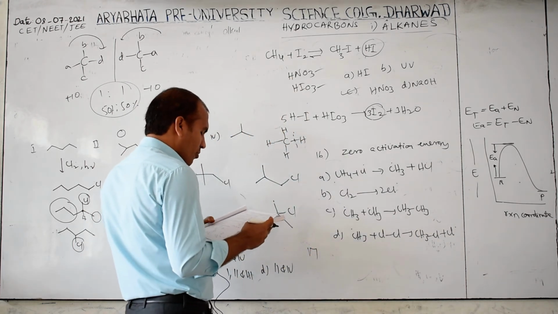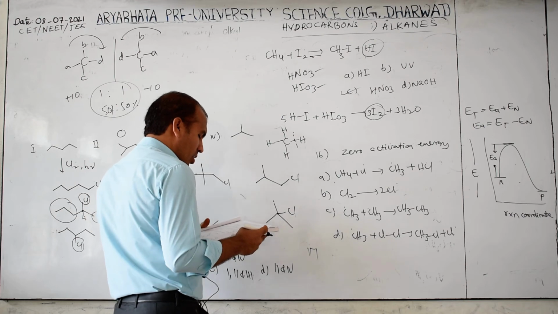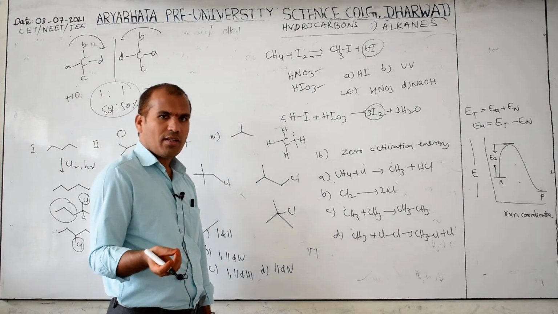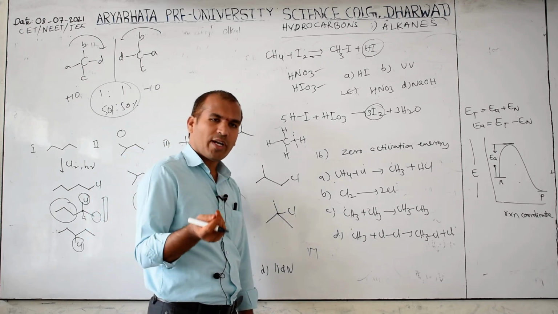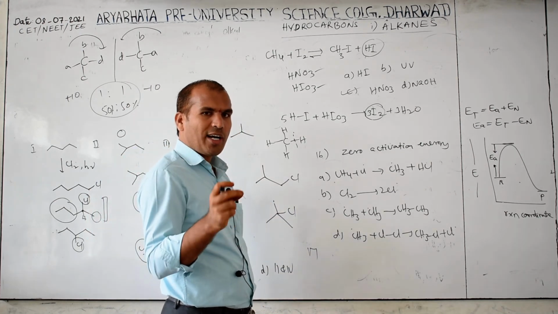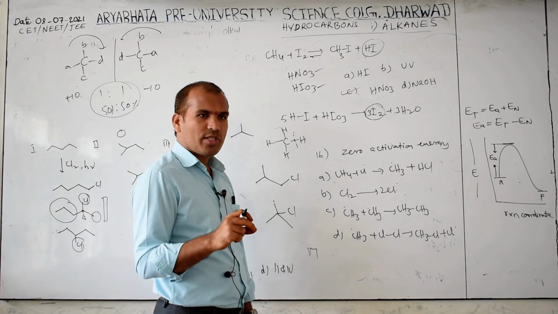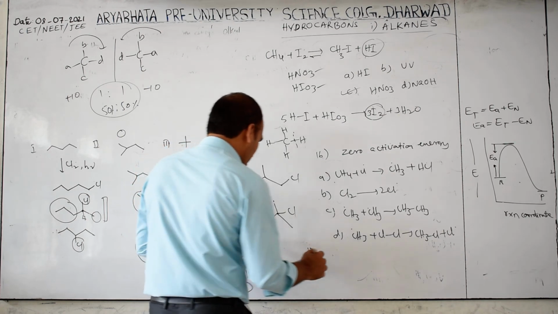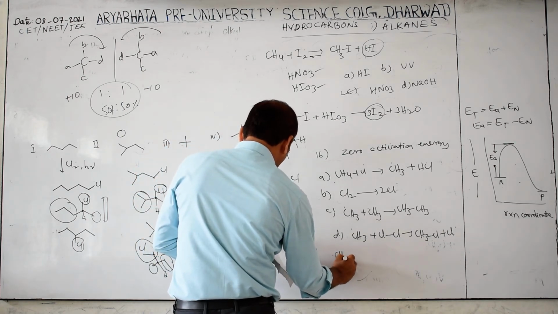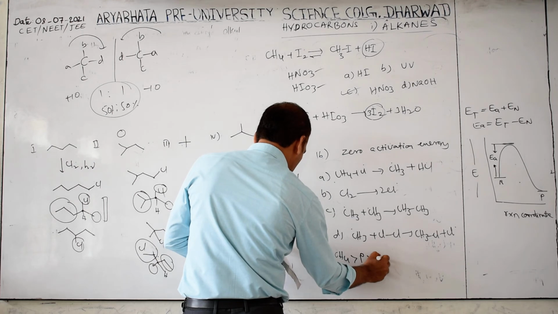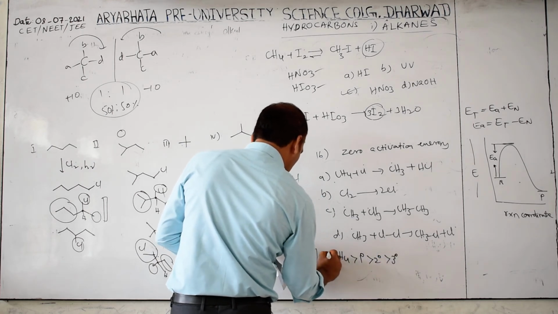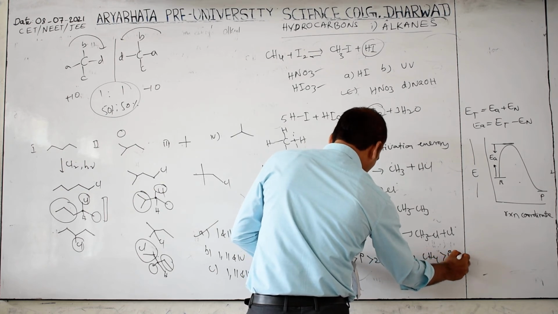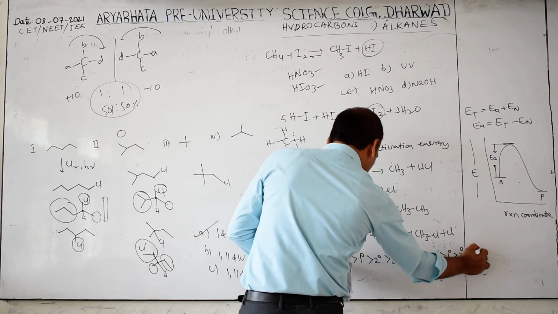Next, 17th question. Order of ease of formation of free radical in alkane is. Free radical formation, you know that tertiary is more easily formed because you know the stability order. Carbocation and free radical stability are the same, carbanion is reverse. So which is more stable? Tertiary. Next, secondary. Next, primary. So options are given here. A option: methane, primary, secondary, tertiary. B option: methane, primary, tertiary, secondary.